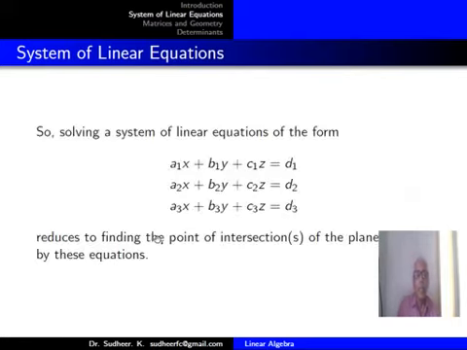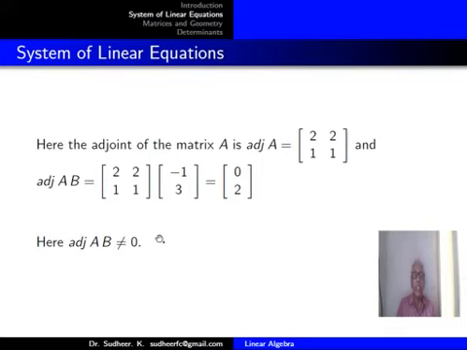If you have a pair of linear equations in two variables, then determinant A not equal to 0 will represent a unique solution. Determinant A equal to 0 and adjoint A into B equal to 0 represents infinitely many solutions and coincident lines, and determinant A equal to 0, adjoint A into B not equal to 0 represents parallel lines and no solutions.